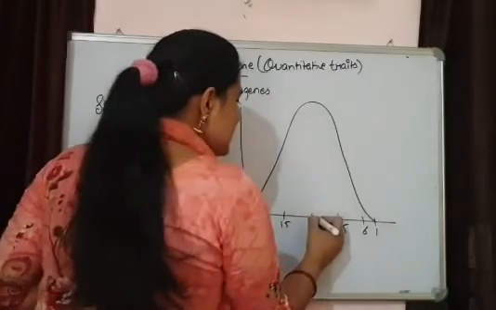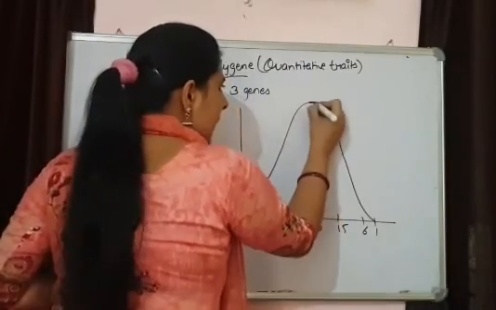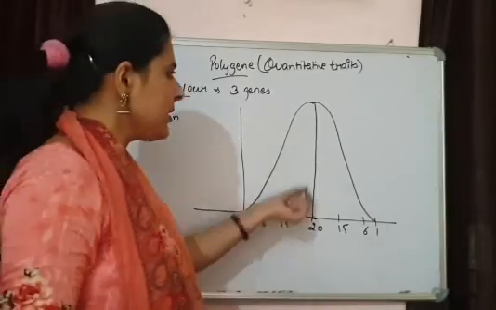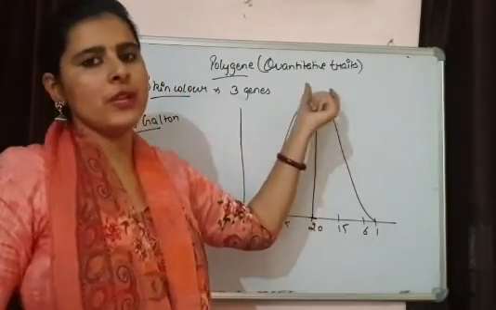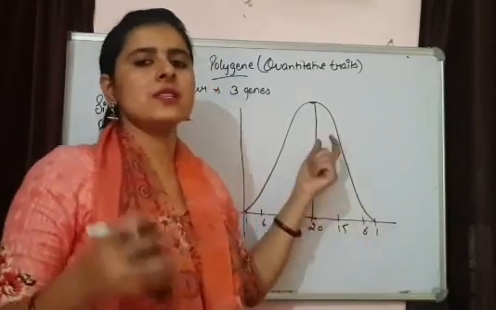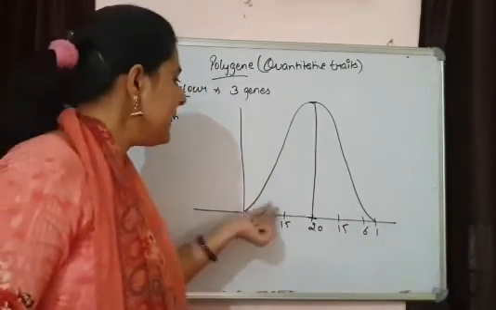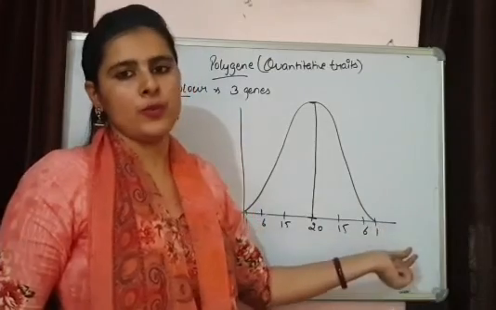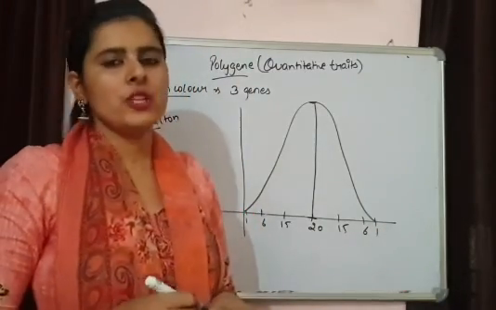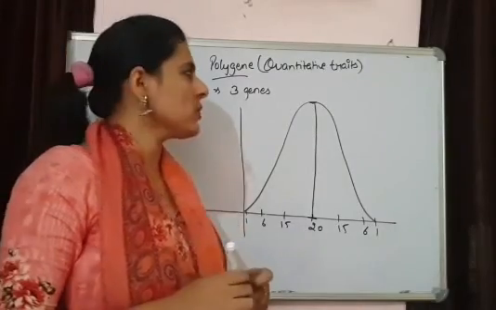That means the intermediates are present in maximum. The number of intermediates will be maximum in the population, and the number of homozygous, dominant or recessive, will be minimum in the population. This is how we can explain the relationship of a polygenic trait. That's all for today.